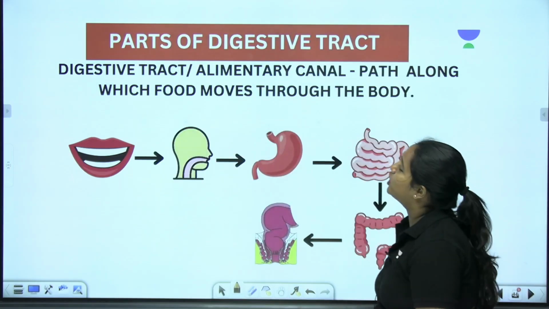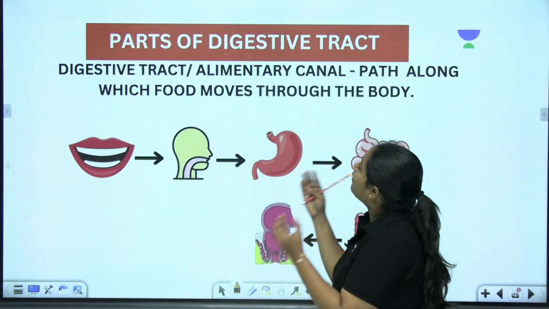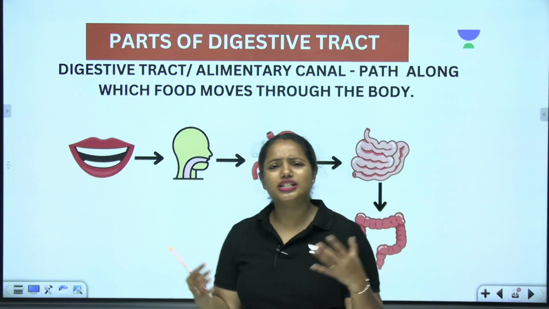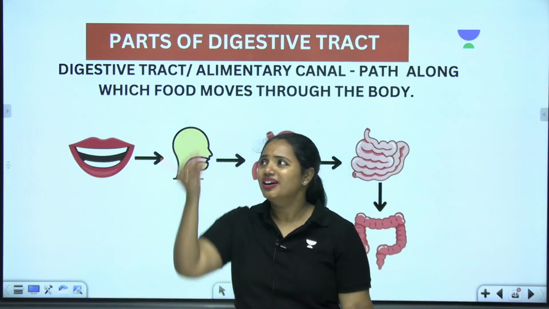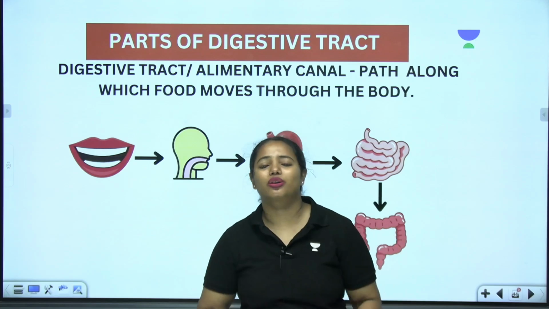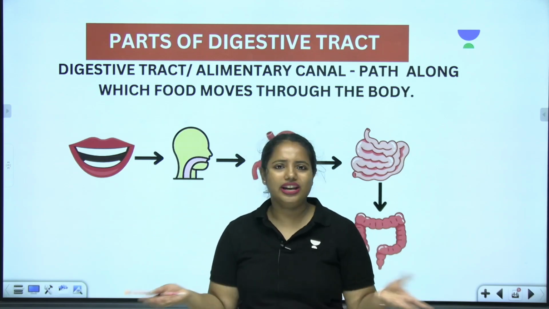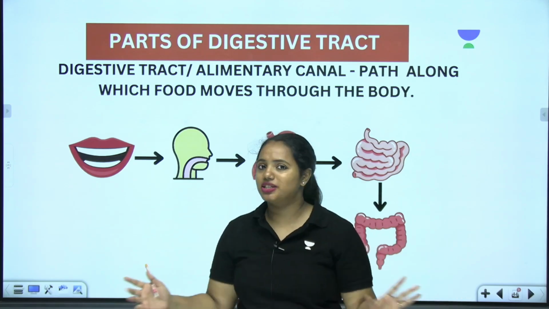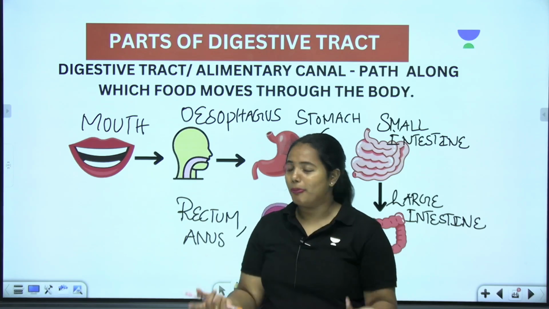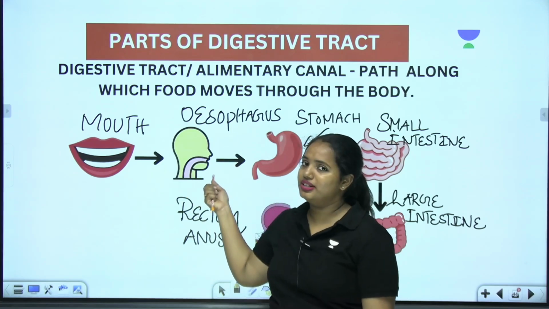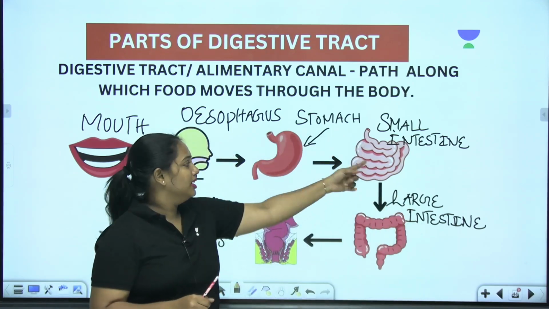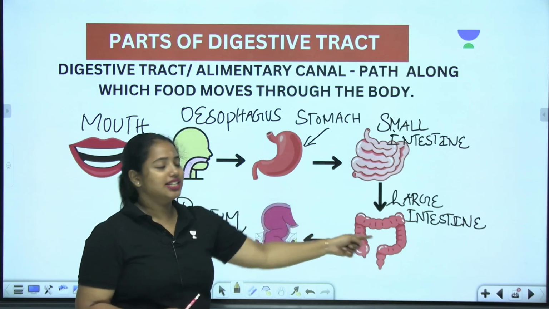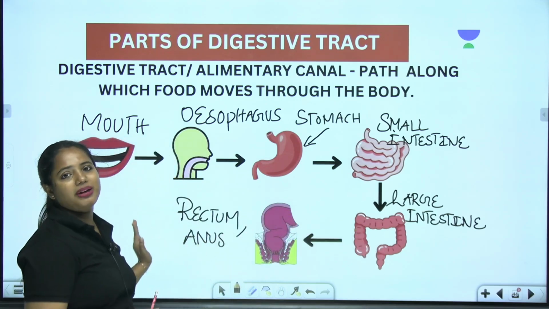And now we are moving towards the next one. It's all about the parts of the digestive tract. So what is the digestive tract? Very simple. The path through which the food moves along the body. Got it? Very, very simple. But it has various parts associated with it, starting from mouth, then the esophagus, then the stomach, small intestine, large intestine, and finally rectum and anus.